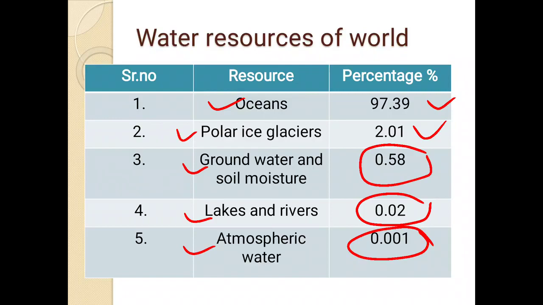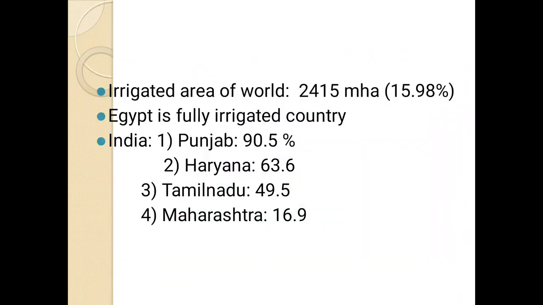So we can say that out of 100%, only 0.6% water is utilizable for agriculture, for industrial use, or for consumption purpose, and the remaining more than 99% water is unutilizable.